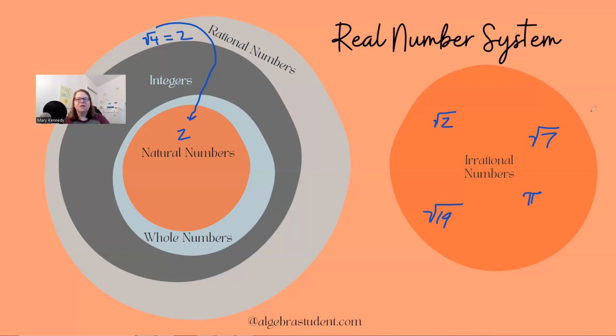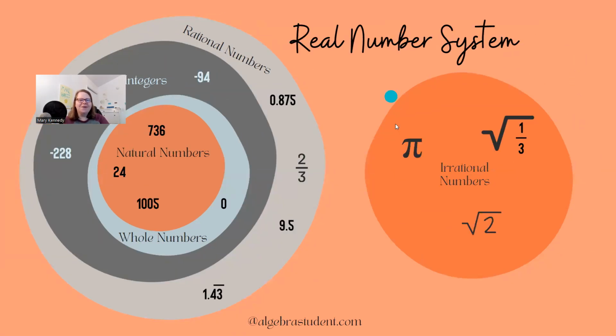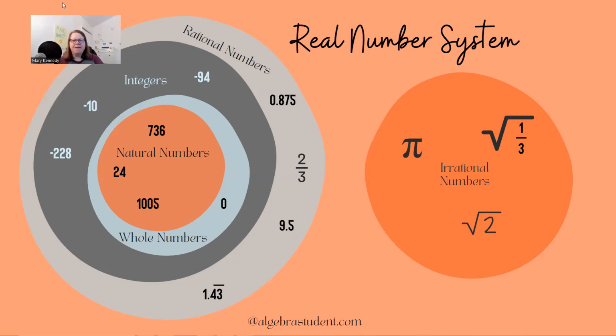So there's irrationals. So I'm going to show you a nice cleaned up version of this. Hopefully it looks clean anyway. This one just has some examples for you. I'll put in the square root of 1/3 under irrational to show you that if it's a fraction, but it's underneath that square root symbol, it's irrational. So normally a fraction would be considered rational. Yeah. Okay. So hopefully that helps a little bit.